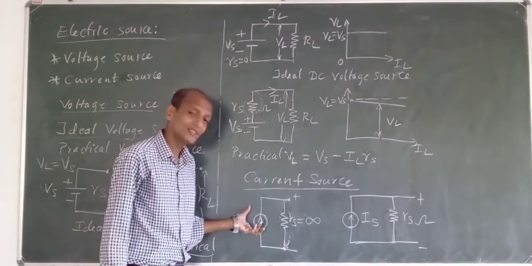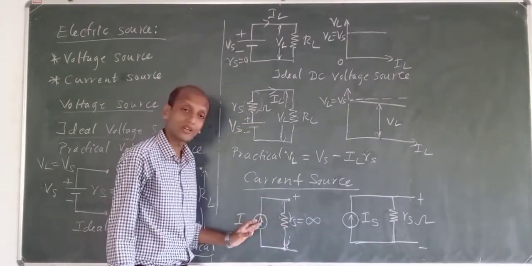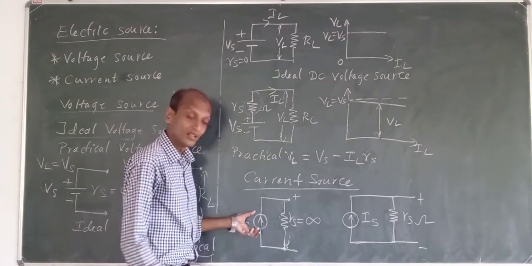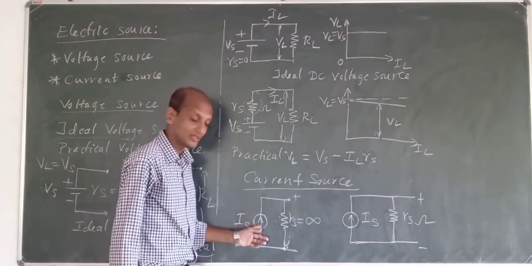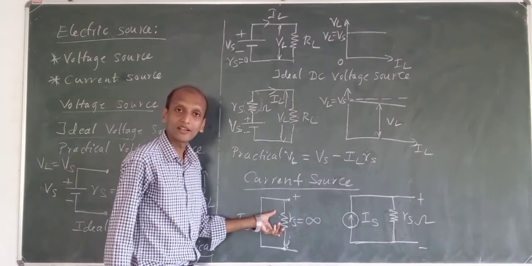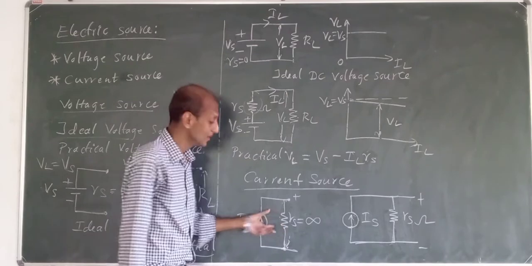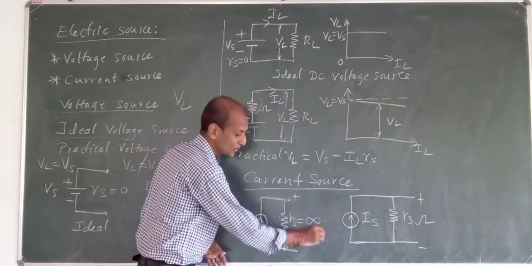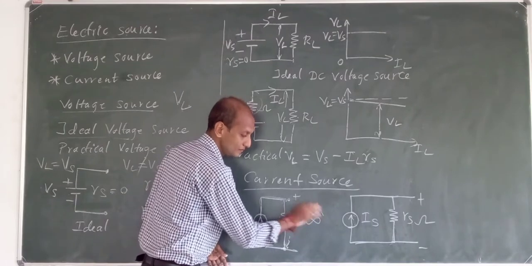When something comes in parallel with this, this current flows, and then we have this infinite resistance here. So the current goes like this, and all of the current will go to the load.